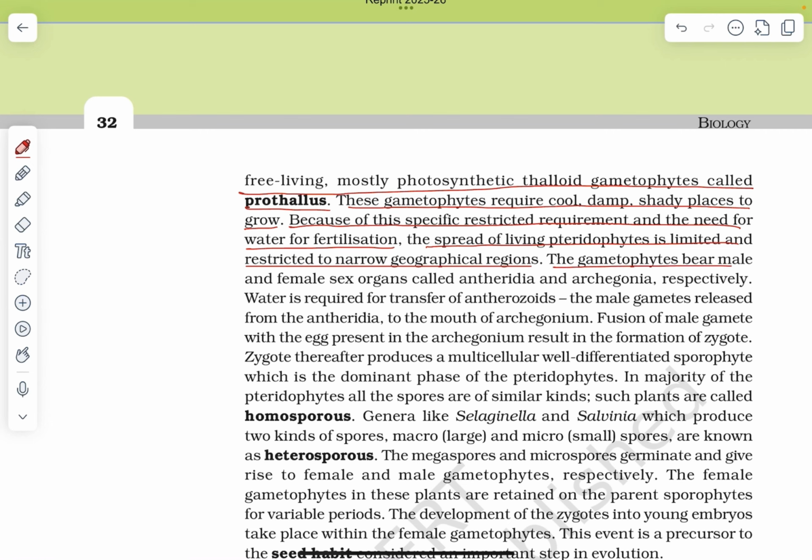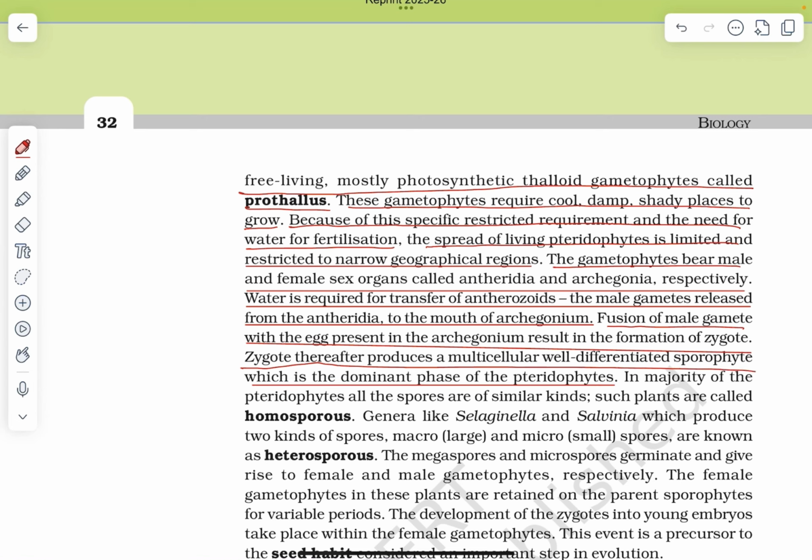The gametophytes bear male and female sex organs called antheridia and archegonia respectively. Water is required for transport of antherozoids. The male gametes are released from the antheridia to the mouth of the archegonium. Fusion of the male gamete with the egg present in the archegonium results in the formation of the zygote. The zygote thereafter produces a multicellular, well-differentiated sporophyte, which is the dominant phase of pteridophytes.